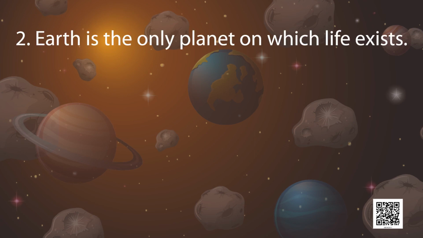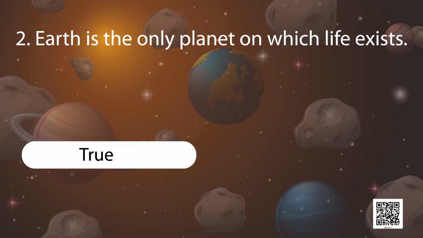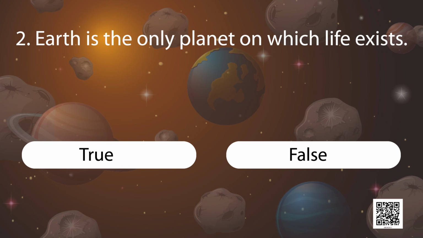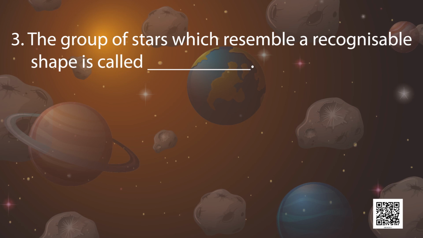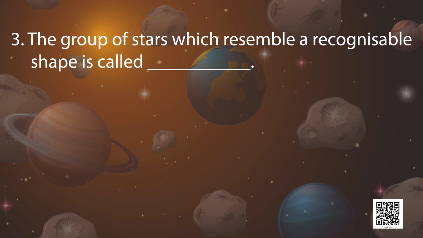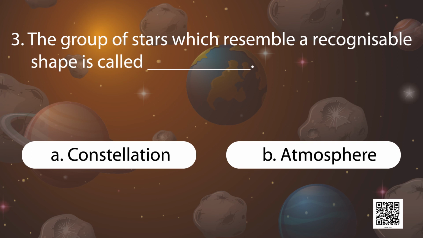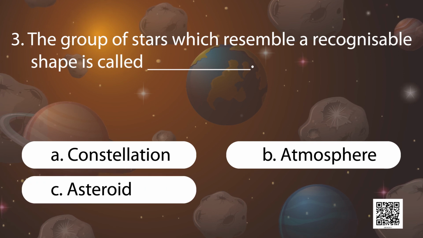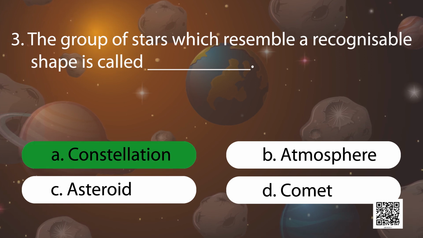Question number 2. Earth is the only planet on which life exists. So children, is this statement true or false? Certainly it is true. Question number 3. The groups of stars which resemble a recognizable shape is called A. Constellation, B. Atmosphere, C. Asteroid and D. Comet. So which is the right answer, children? Yes, it is A part, constellation.